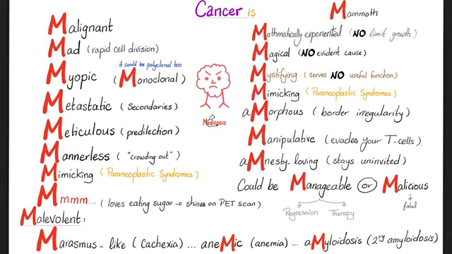And now to the mnemonic, the M mnemonic for cancer. Cancer is malignant. Well, no duh. Thank you, Captain Obvious. Cancer is mad, rapid cell division. Cancer is myopic, usually monoclonal, one crazy cell. Cancer can metastasize, we call these secondaries. So the original cancer is called the primary.